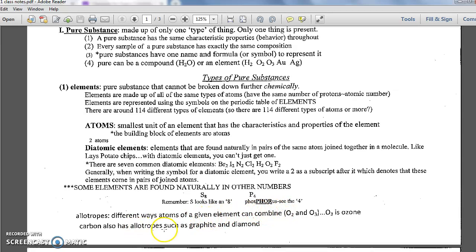Carbon also has allotropes. Graphite has sheets of carbon that join together. Diamond has really three-dimensional networks of carbon atoms joining together. Graphite's like two-dimensional sheets, but carbon can form more than one way with its atoms joining.